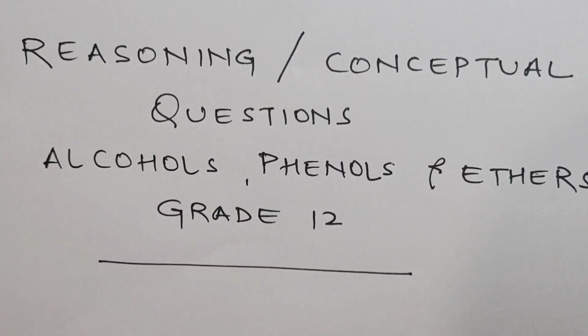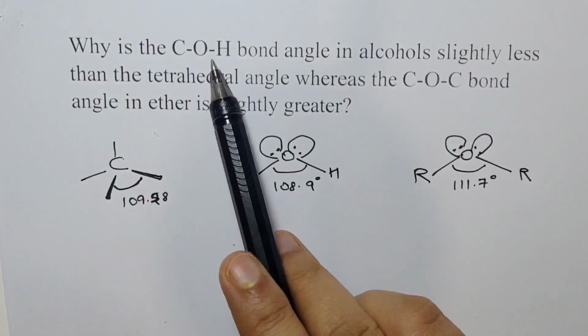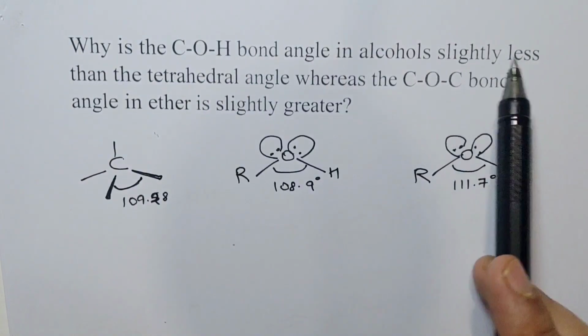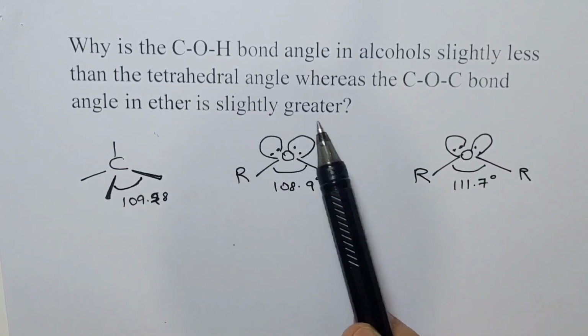Today's topic is all the reasoning or conceptual questions from the chapter Alcohols, Phenols and Ethers. So let's get started. Our first question is, why is the C-O-H bond angle in alcohols slightly less than the tetrahedral angle, whereas the C-O-C bond angle in ether is slightly greater?